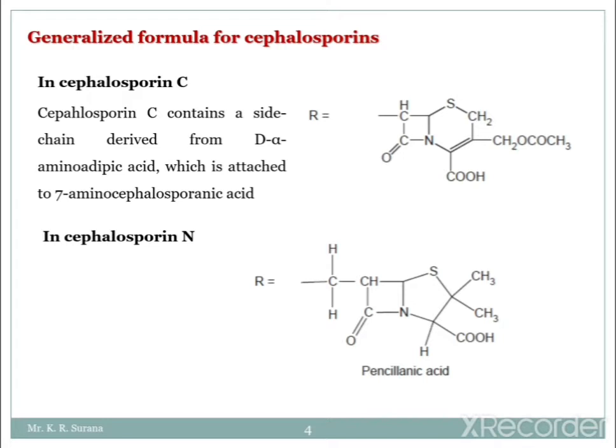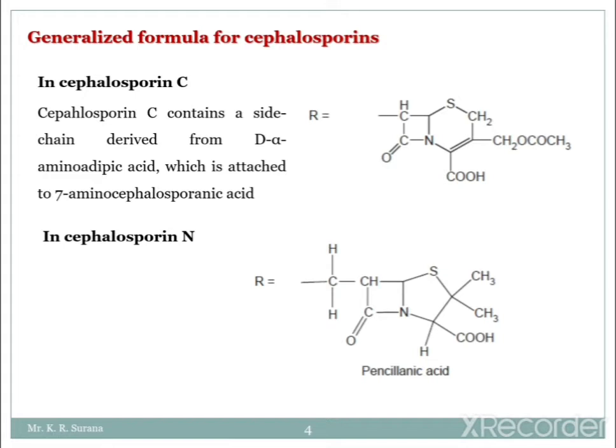You can see the side chain in the structure. This side chain is from D-alpha-aminoadipic acid, and it is attached to 7-aminocephalosporanic acid. That is the main structural unit of this cephalosporin.